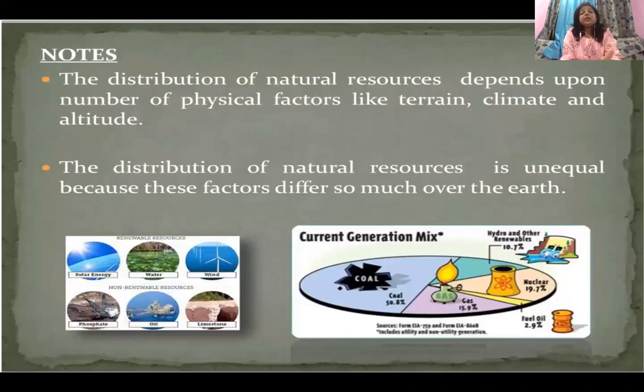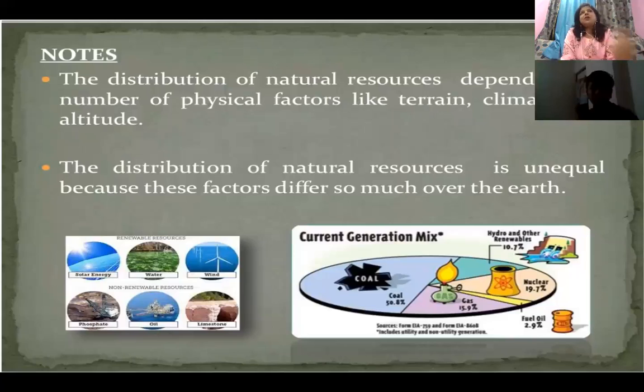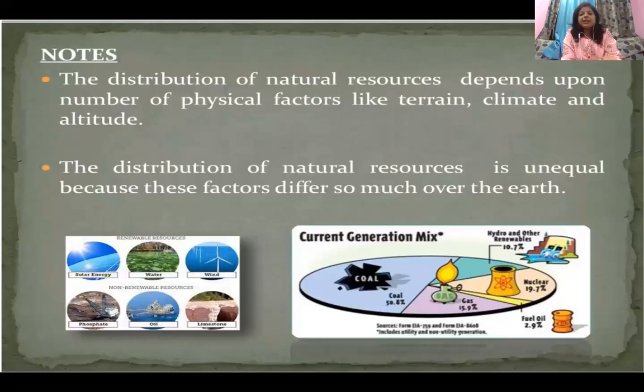Okay. Now, these physical factors can be terrain. Terrain, you know? How many of you know the terrain meaning? Terrain means the kind of soil. Very good. The kind of land available, whether it is a flat land or a plateau region or a mountainous region. Is the soil fertile? Is the soil loamy? Is it clay? Okay, so these are the different questions which you should ask yourself. Can the distribution of natural resources be even everywhere? No, it is not possible.